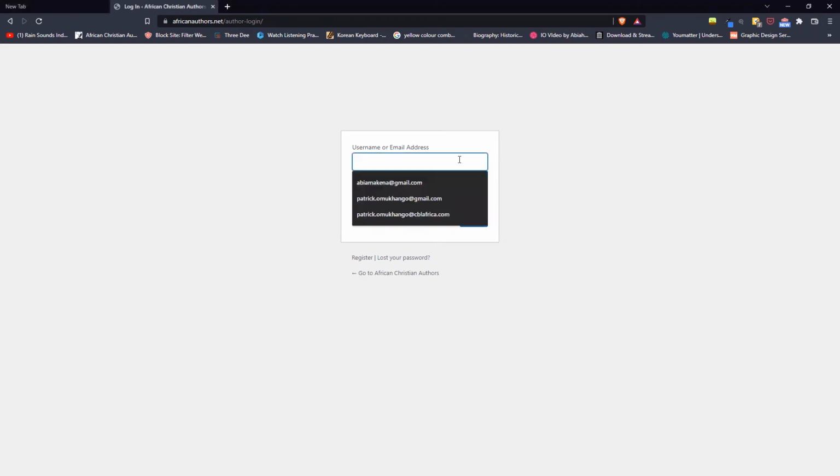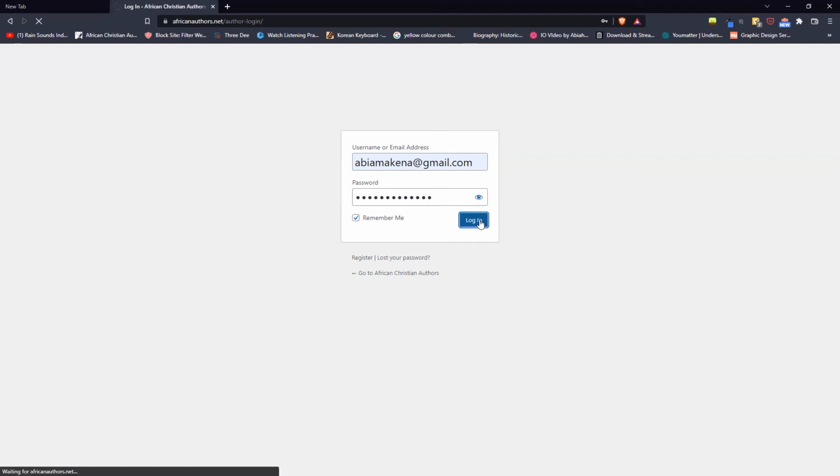From here, you can put in your email address, which is the email that you used to log in when you registered and submitted your book. Then you put the password. You can click remember me if you're on a secure private computer or laptop. And then we're going to click that.